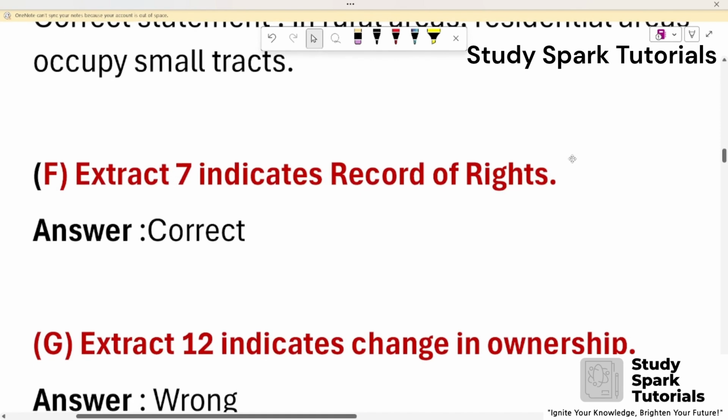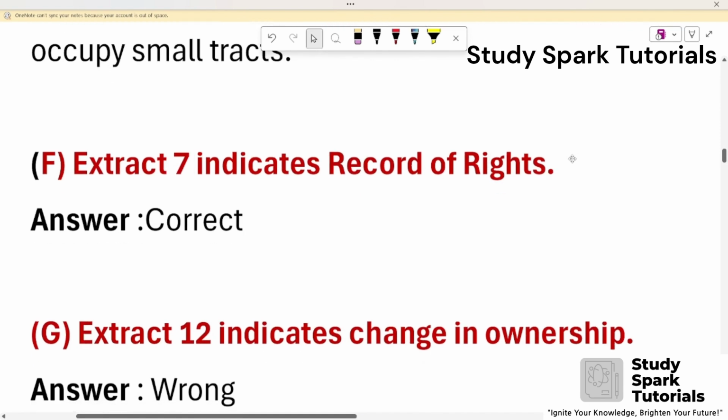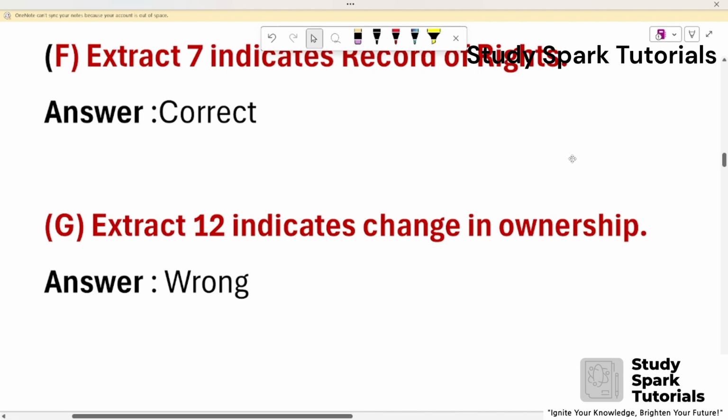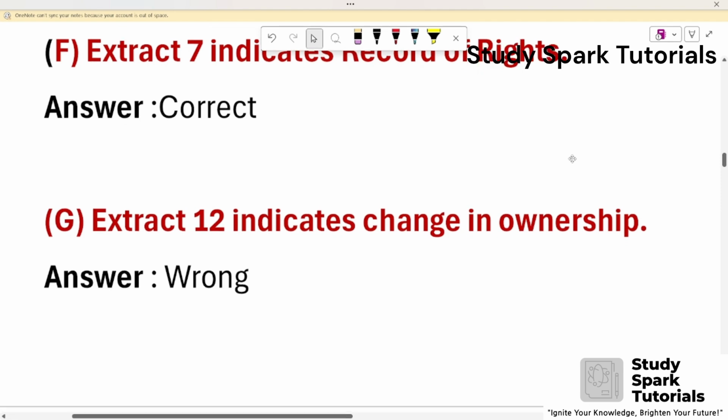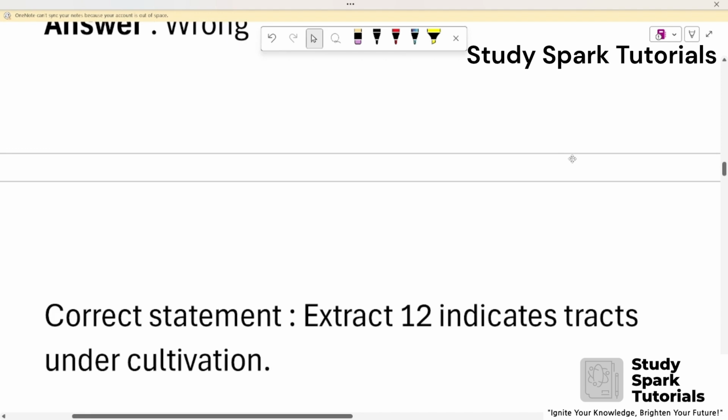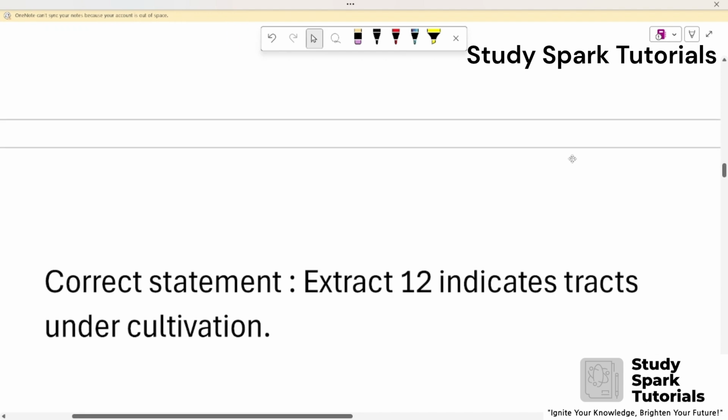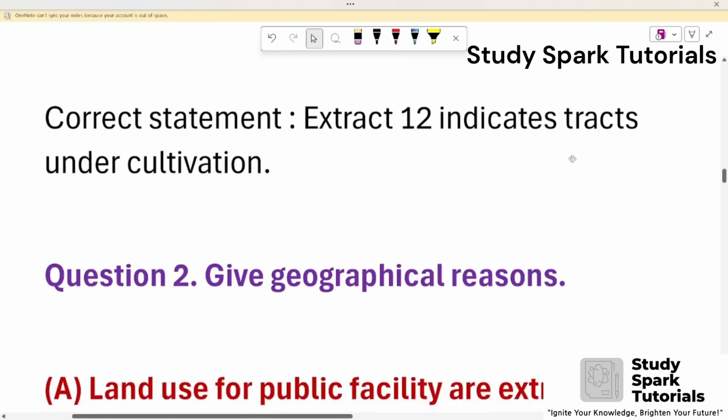F. Extract 7 indicates record of rights. Answer: correct. G. Extract 12 indicates change in ownership. Answer: wrong. Correct statement: extract 12 indicates tract under cultivation.